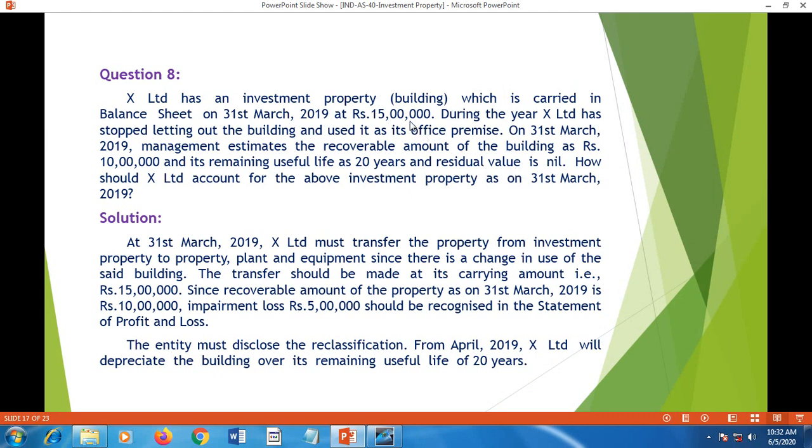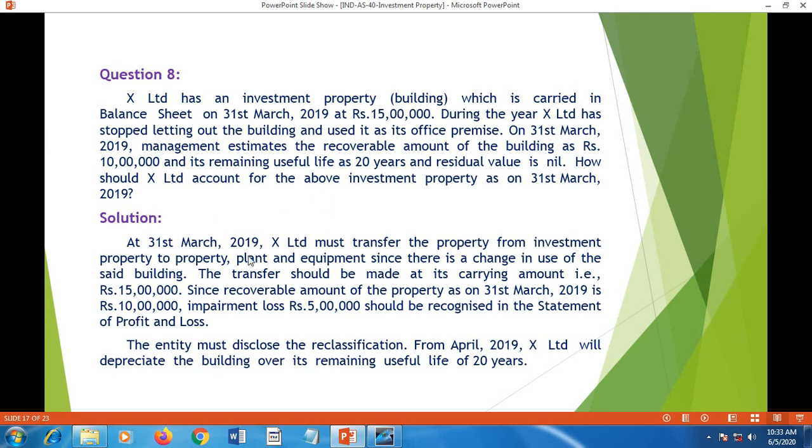Hence the carrying amount of the building at the initial stage when it is transferred from investment property to owner-occupied property under Ind AS 16 Property, Plant and Equipment is 15 lakh only. But when the transfer took place, the management estimates the value of the building as 10 lakh only, that is the recoverable value. So 5 lakh should be treated as impairment loss. How should X Limited account for the above investment as on 31st March 19?